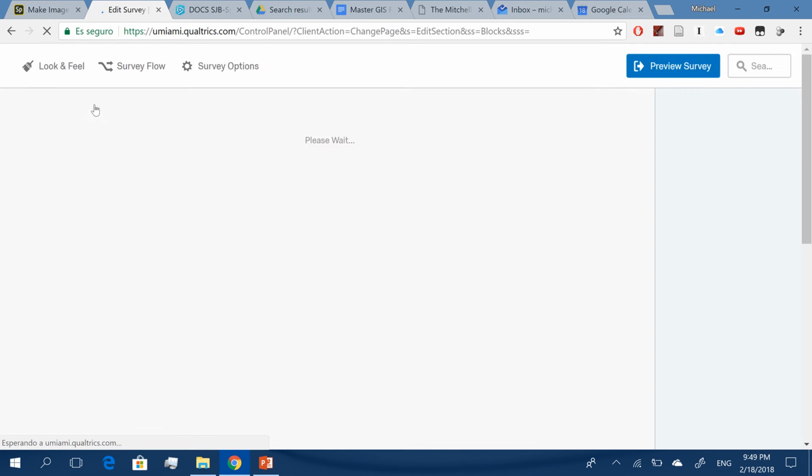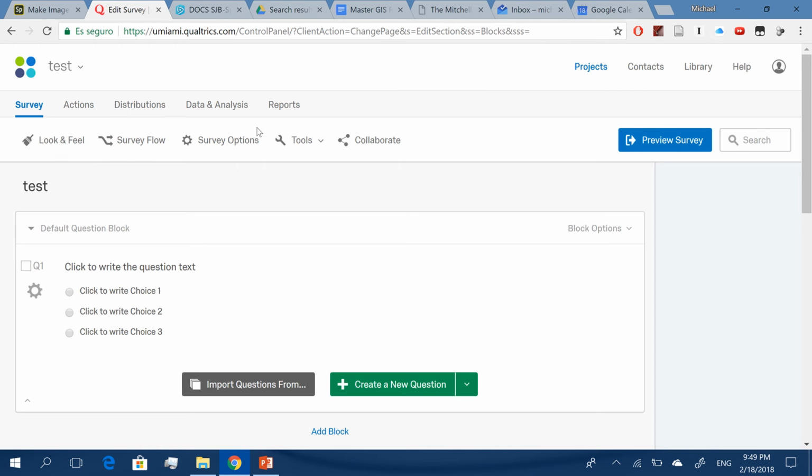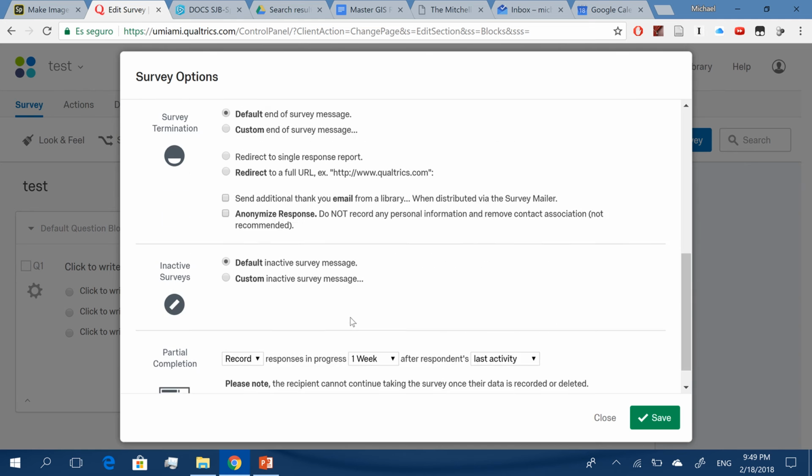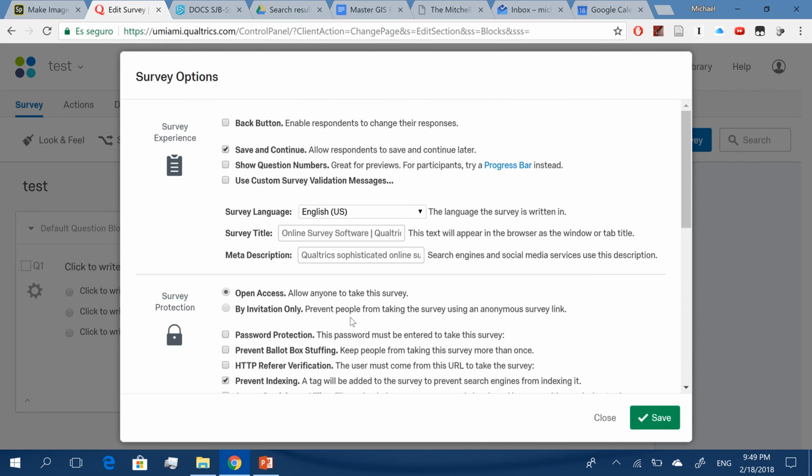Let's click back to editor. And then make sure you click survey options. Make sure that the default things are clicked.